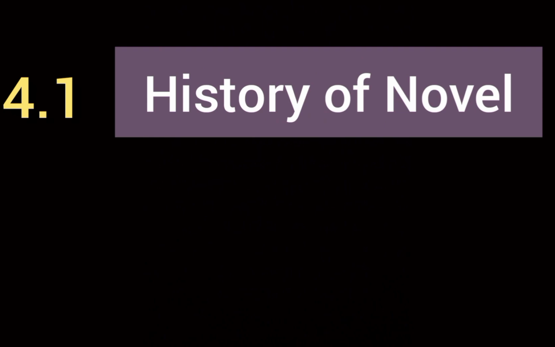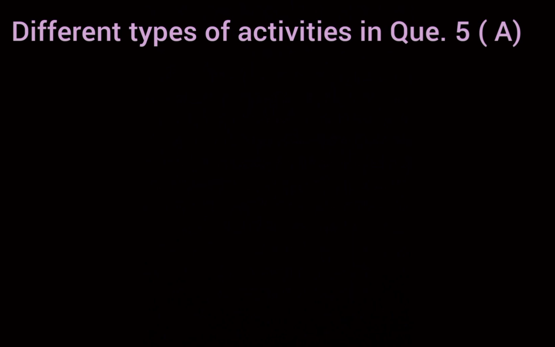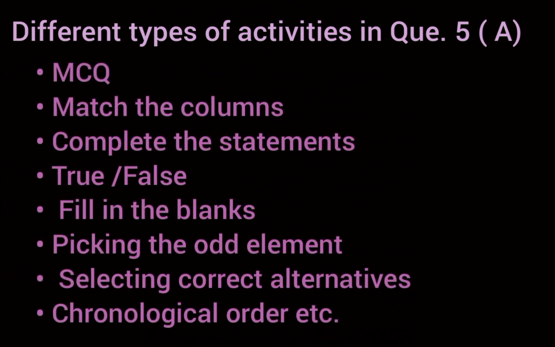Today, we shall study 4.1 History of Novel. This 4.1 History of Novel has 4 marks in board activity sheet. How will be the activities on this section? Different activities can be asked like MCQ, match the columns, complete the statements, true or false, fill in the blanks, picking the odd element, selecting correct alternatives, chronological order, etc.